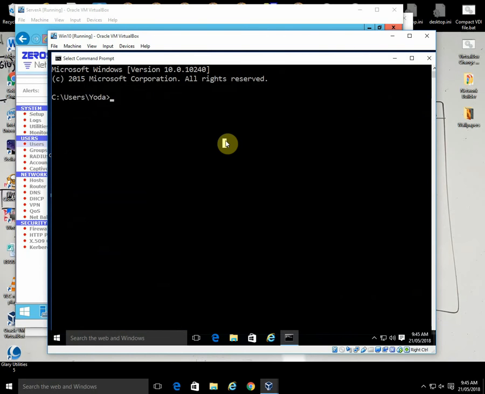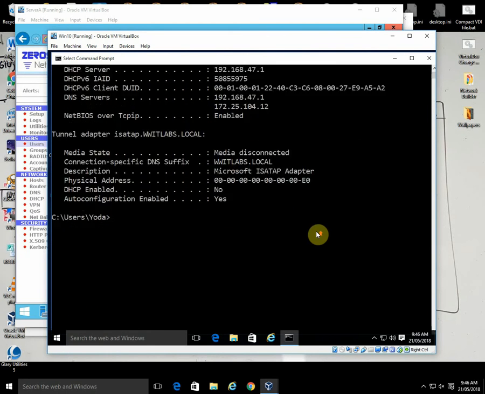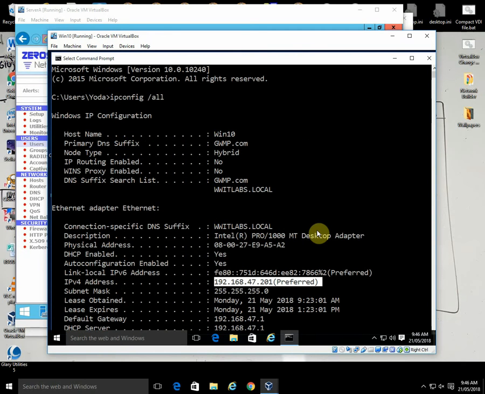So if I just run command prompt and ipconfig /all, we can see that we've got an IP address of 47.201 up here, and 47.1, and you know the DNS servers with a gateway of 47.1. So 47.1 is the little router at the NAS box at the front of our room, and that's what we've got.